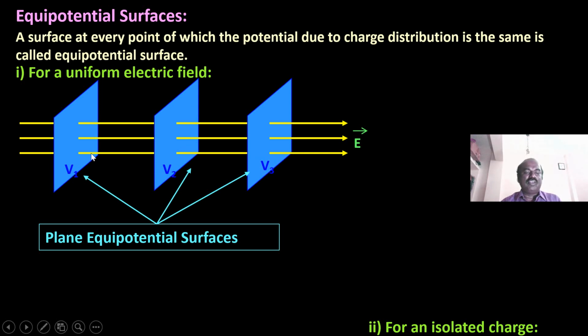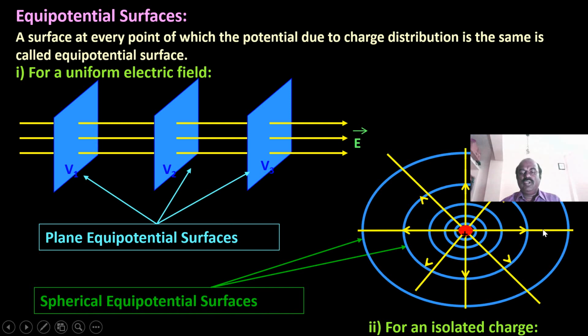For an isolated charge, a small circle is there, then another circle is there. For every point on a circle, the potential will be the same.